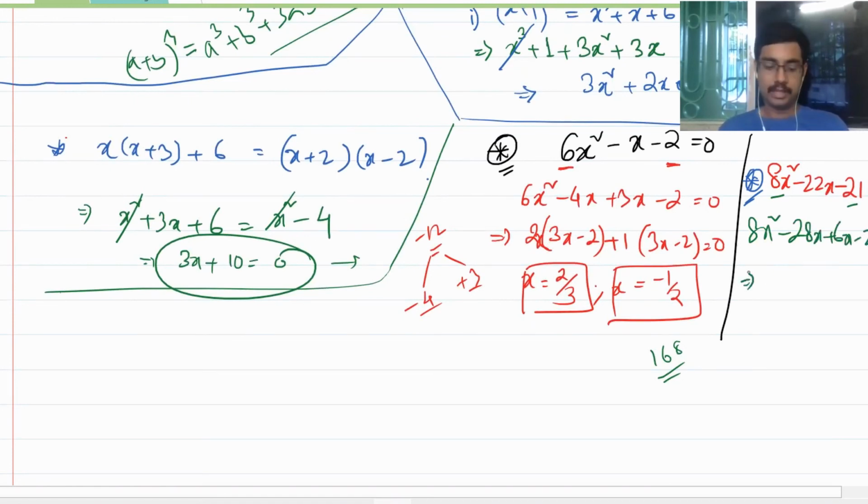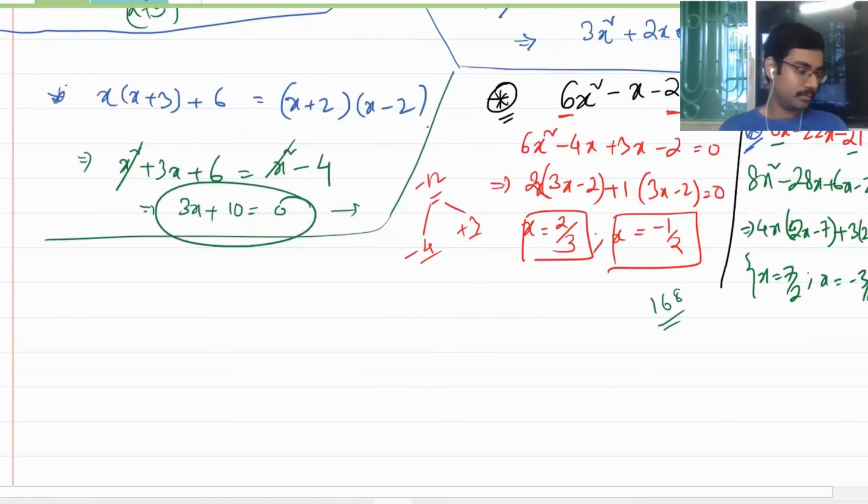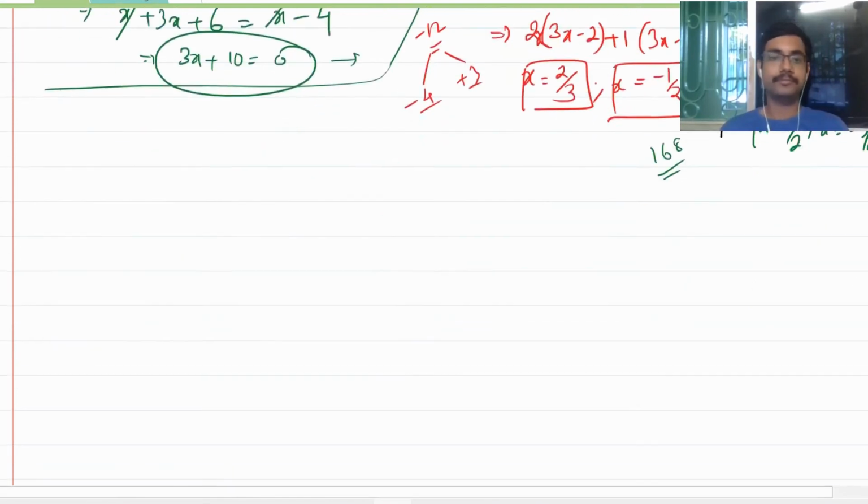From here, you will be getting 4x common. So 2x minus 7 plus 3, 2x minus 7 equal to 0. So x is equal to 7 by 2 and x is equal to minus 3 by 4. Is this clear? Clear to all of you?